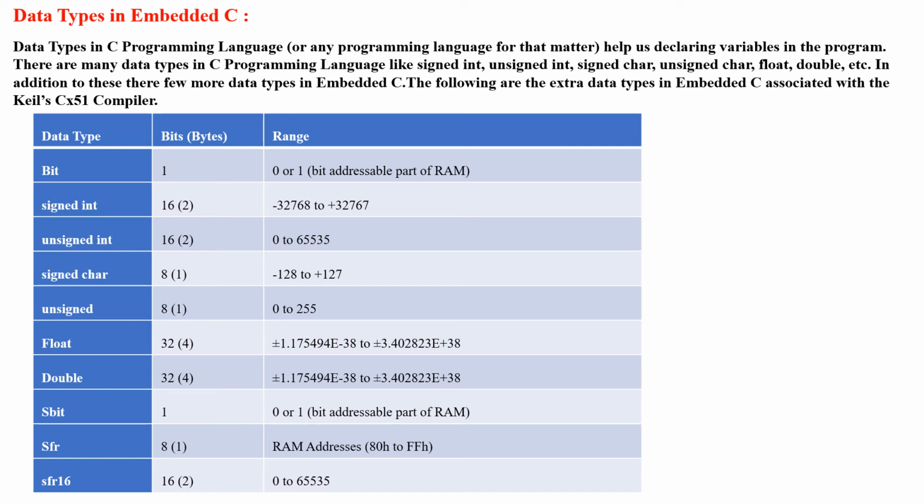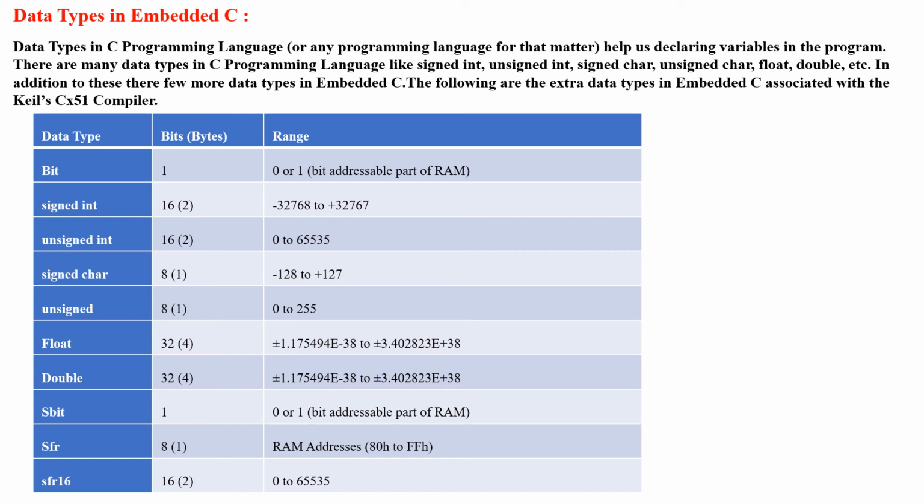For signed character, 8-bit data is considered, and the range includes negative as well as positive numbers, that is -128 to +127. For unsigned character, only positive numbers are considered. This is 8-bit data, so the range is 0 to 255.